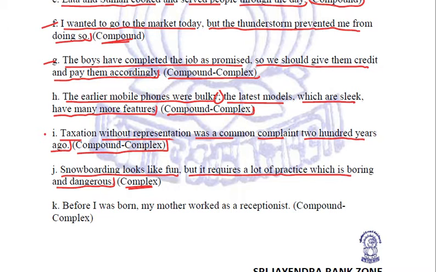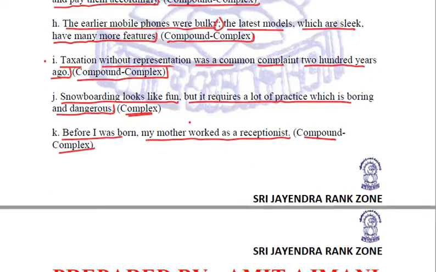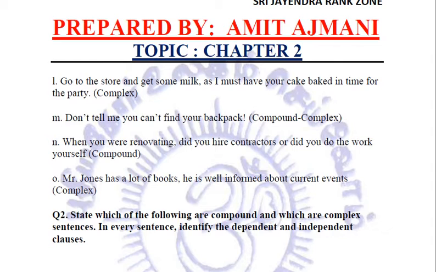Next is, before I was born, my mother worked as a receptionist. Now this is a compound complex sentence. Let us see the next sentence. Go to the store and get some milk as I have your cake baked in time for the party. What kind of sentence is this? This is a complex sentence.